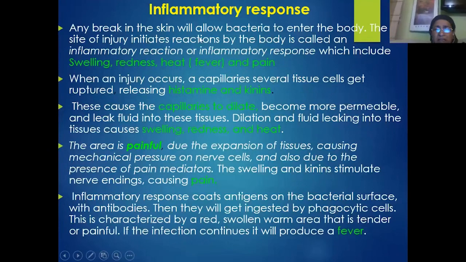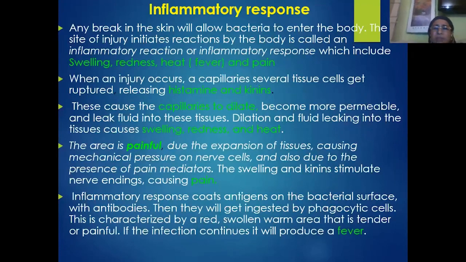Any break in the skin will obviously allow bacteria to enter the body. So the site of injury initiates reactions by the body called inflammatory responses, which include swelling, redness, fever, and pain.